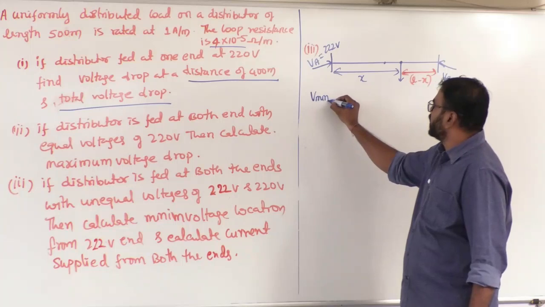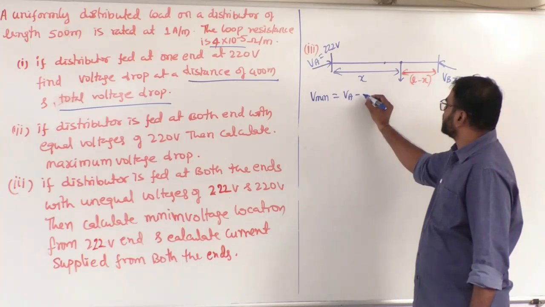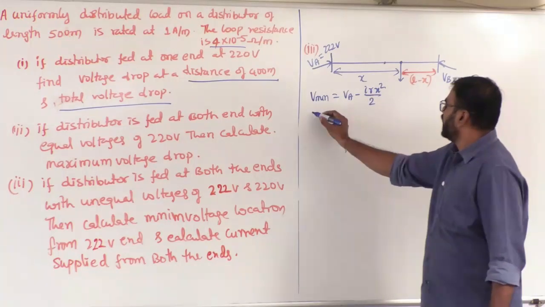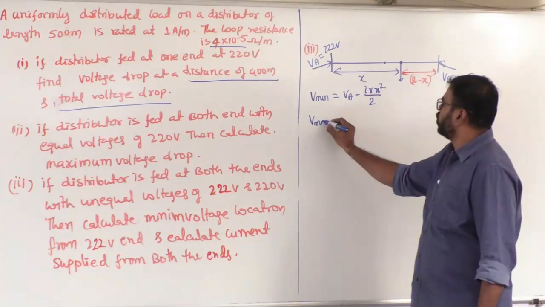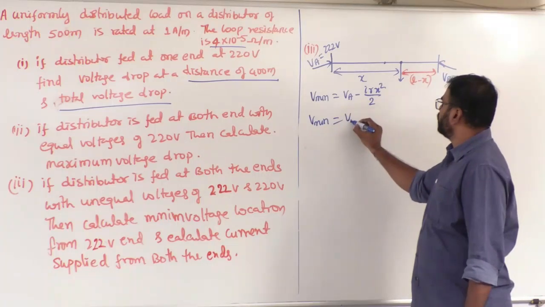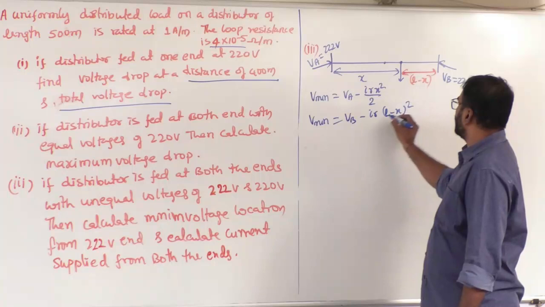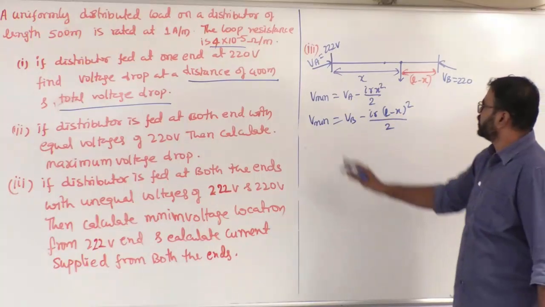Okay, let's see the formula. V minimum equals VA minus IR x square by 2. And we can also write V minimum equals, from source B, VB minus IR (L minus x) whole square by 2. So these two are equal.